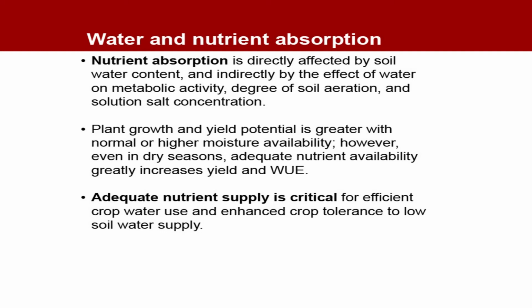Adequate nutrient supply is critical for efficient crop water use and enhanced crop tolerance to low soil water supply. Even in conditions of poor or low moisture supply, if we have adequate plant nutrition of certain elements, then we can get good yield and good growth of the plant.